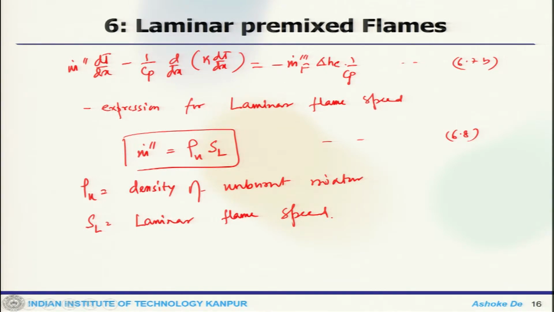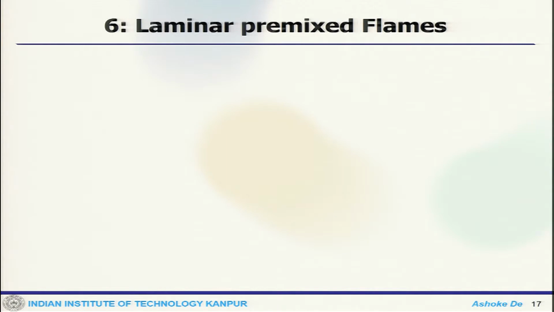So, the approach is to assume a temperature profile that must satisfy the boundary conditions, and then we can integrate this equation. So, we can assume a temperature profile which will obviously satisfy the boundary conditions, then this temperature equation if we integrate, then we can get that.